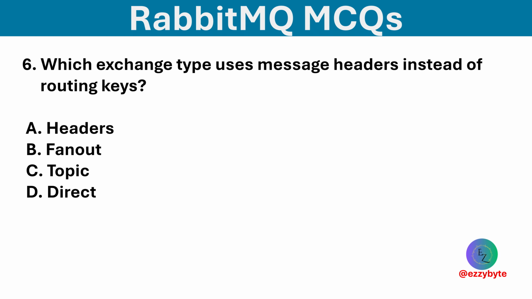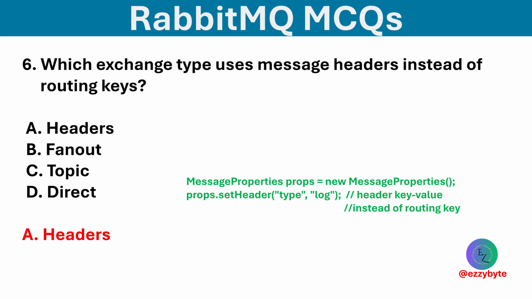Which exchange type uses message headers instead of routing keys? Options are headers, fanout, topic, and direct. Option A is correct. Headers exchanges route based on key value pairs in the message header.